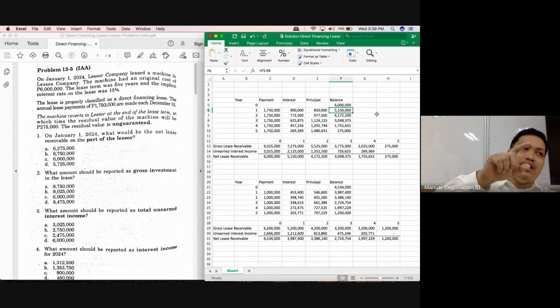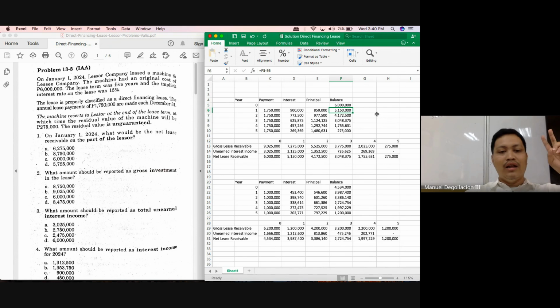Here in number 3, we needed the gross investment and net investment to get the unearned interest income.